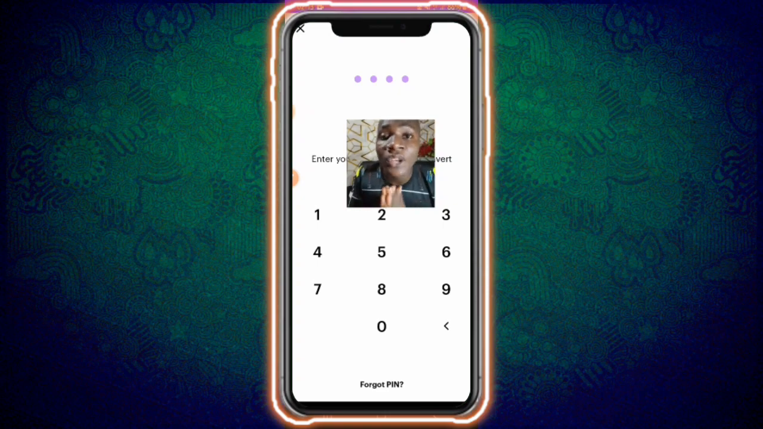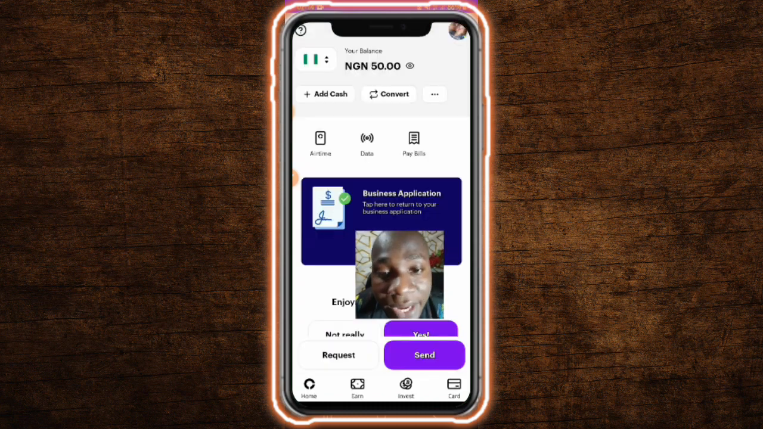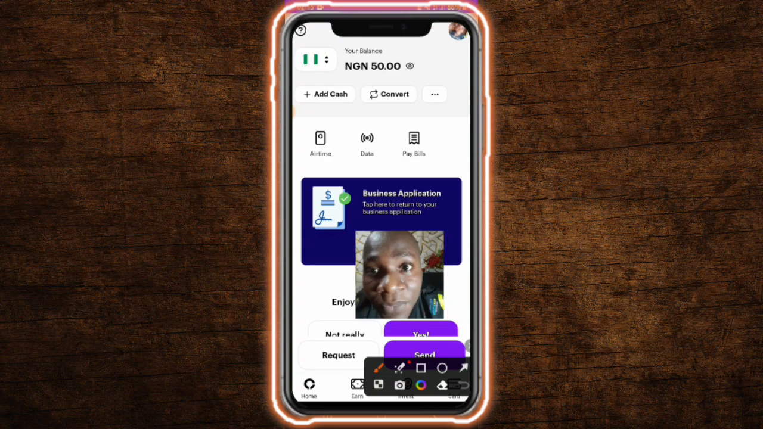But right now, I don't want to buy and sell. You can see I have successfully converted 3000 naira to $2.82, guys. So all I need to do is go back. As you can see, there's no money right now in my Naira wallet. If I want to convert it, I need to click on this particular button. All you have to do is just click on this button right here. They are going to open another page where you can select your account. So let me just click on this button right here.